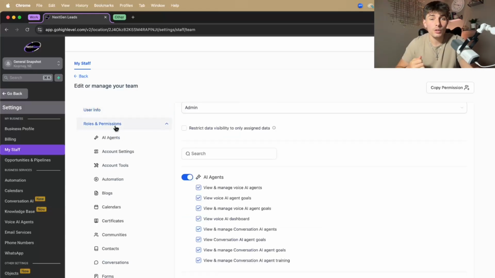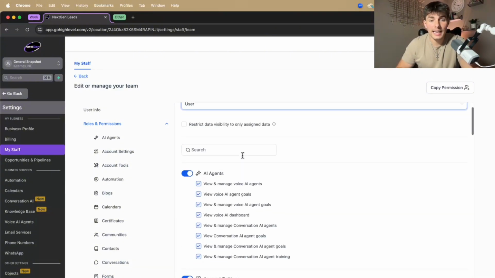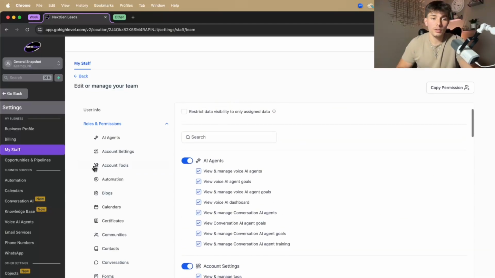You can also change roles and permissions here in this section as well. So if you want to change someone to an admin, or if you only want to make them a user, and you can restrict their data, you can give them access to specific parts of the CRM. So that's where you would do that as well.